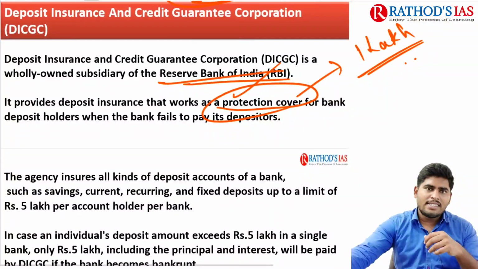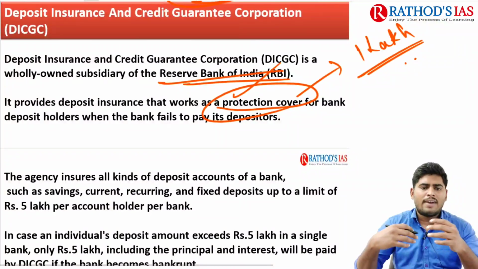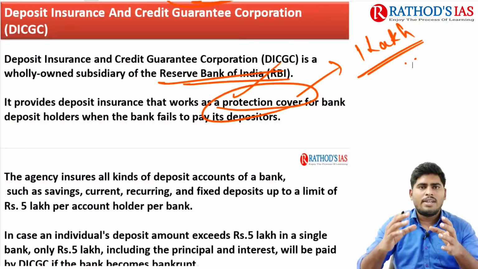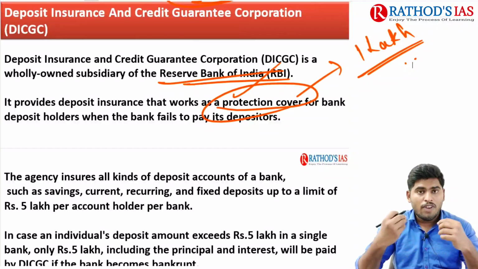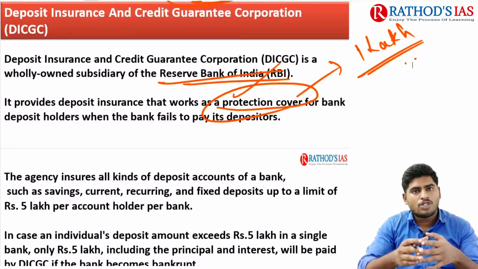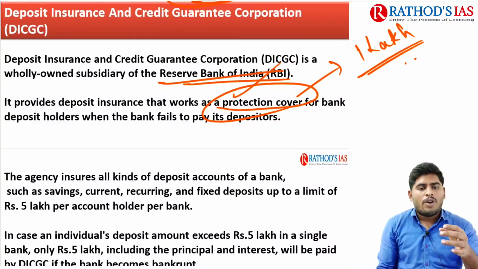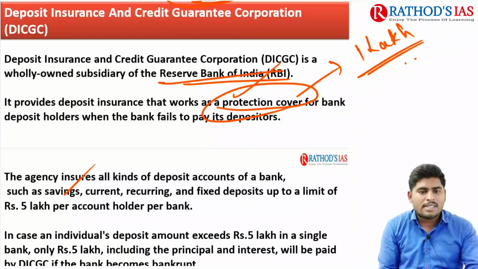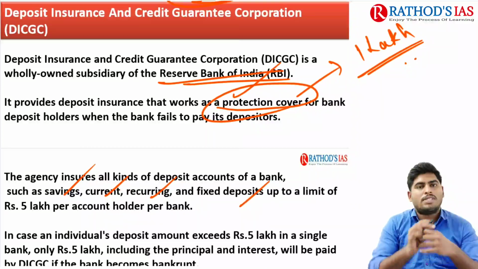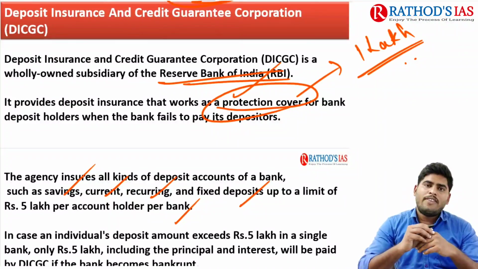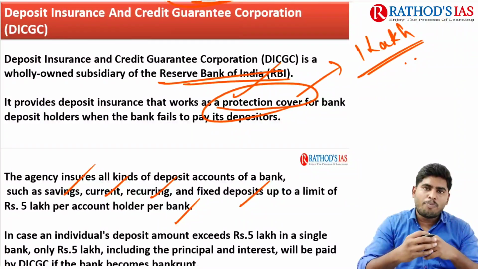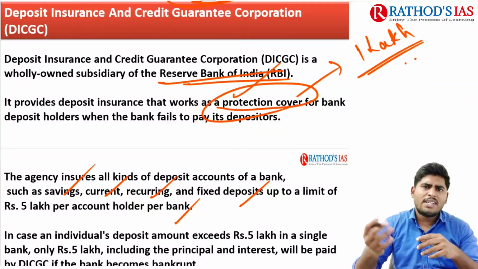So about this agency, say, sir, I have deposits in a fixed deposit or current deposit rather than a saving deposit. Will my deposit get insured? Obviously, this agency insures all kinds of deposits, friends, in a bank, including savings, current, recurring and fixed deposits, up to a limit of 5 lakh rupees per account holder per bank.